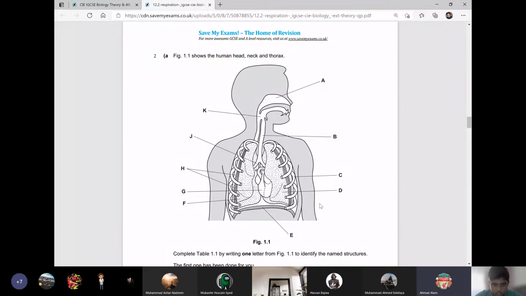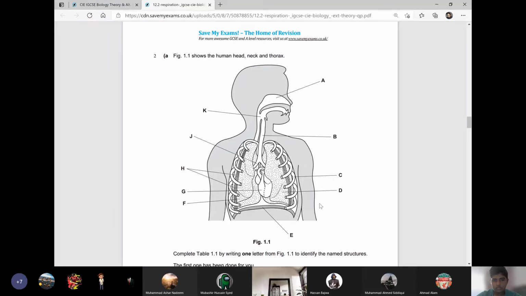Very good. What is H? Intercostal muscles. Very good. What is J? Bronchi. Singular is bronchus and plural is bronchi. All right. Then what is K?